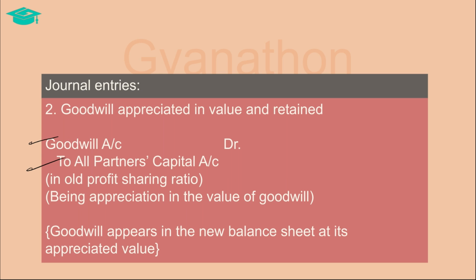And since this goodwill is to be retained, we will not write it off and it will appear in the balance sheet at its present value. So the net effect of this entry will be that goodwill will be adjusted in the books to appear at its present value after increasing with the difference amount and appears in the balance sheet of the reconstituted firm at its present value.